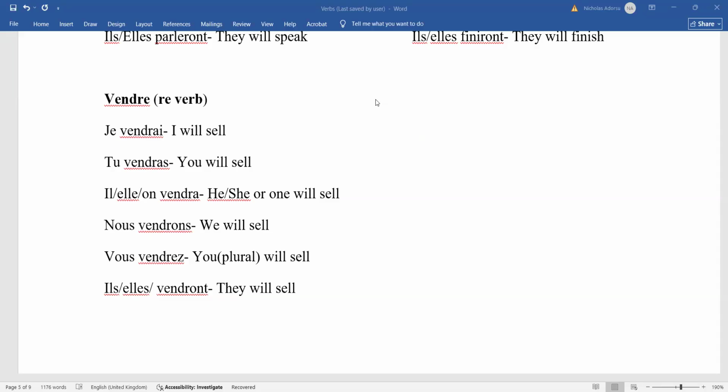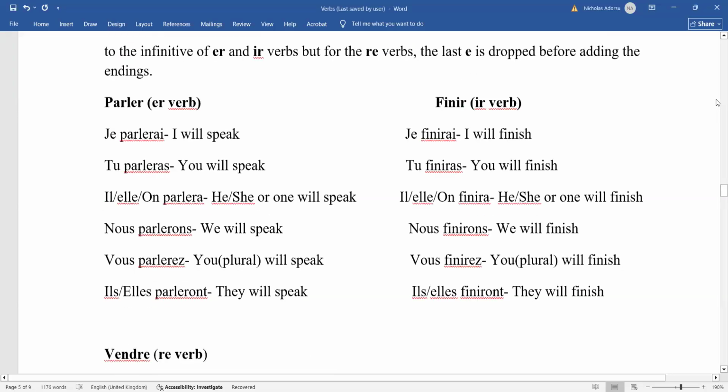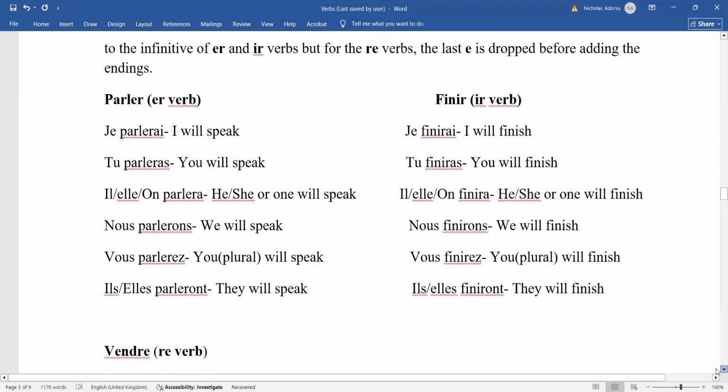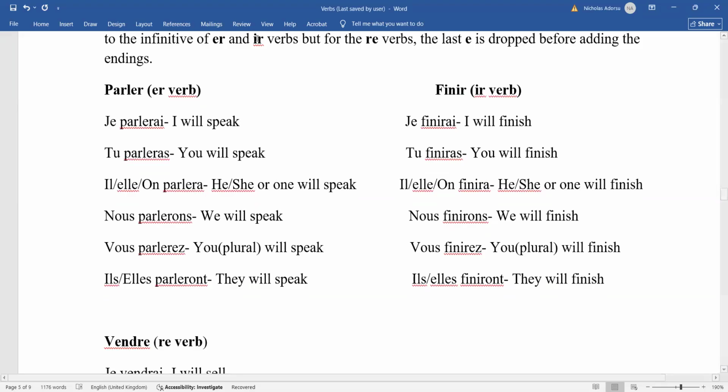That is why we have je vendrai, tu vendras, on vendra. Nous vendrons, vous vendrez, elles vendront. Right. So for the regular RE verbs, you should take note that the E will go before you add the endings. Right. Any questions for the future tense? The other verbs, the regular ER verbs, regular IR verbs, and regular RE verbs that I gave you, you can try your hands on them for the future tense. Is there any question? Est-ce qu'il y a une question pour moi? C'est compris?